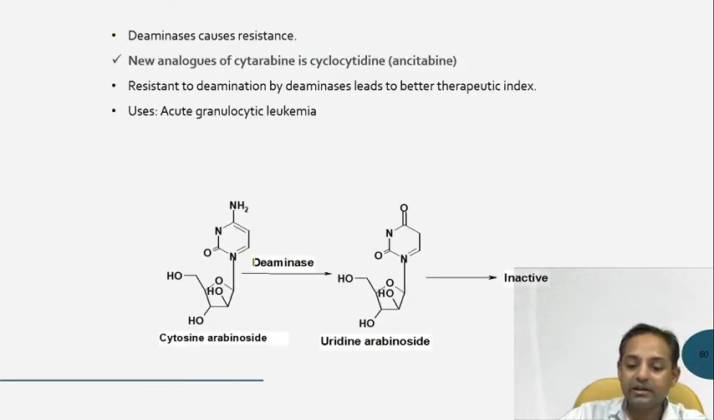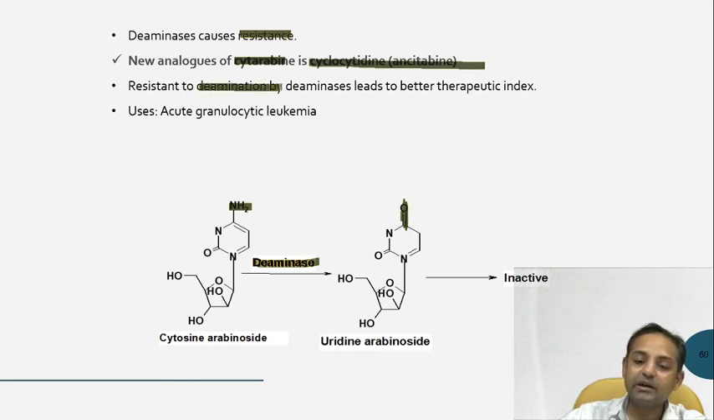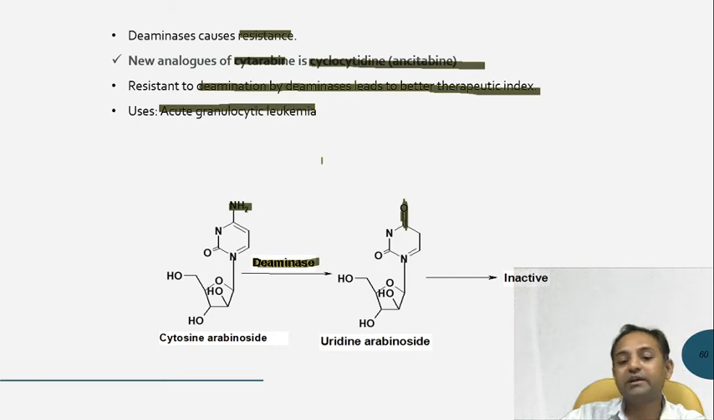Now this deaminase enzyme causes the resistance. So a new analog of the cytarabines is cyclocytidine, which is called ancitabine, where this amino group is converted into the keto group. So resistance to deamination by deaminase leads to a better therapeutic index, and generally these drugs are used in acute granulocytic leukemia.